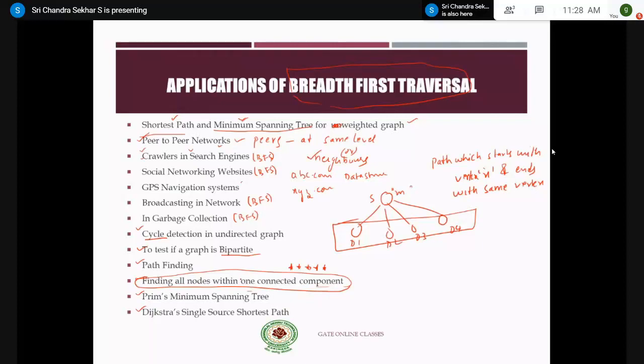BFS is used to find the path. BFS is used to find whether a graph has connected components or not. Prim's algorithm makes use of BFS. Dijkstra's single source shortest path makes use of BFS, and we have a lot more applications which we have discussed just now, right? Very important slide.